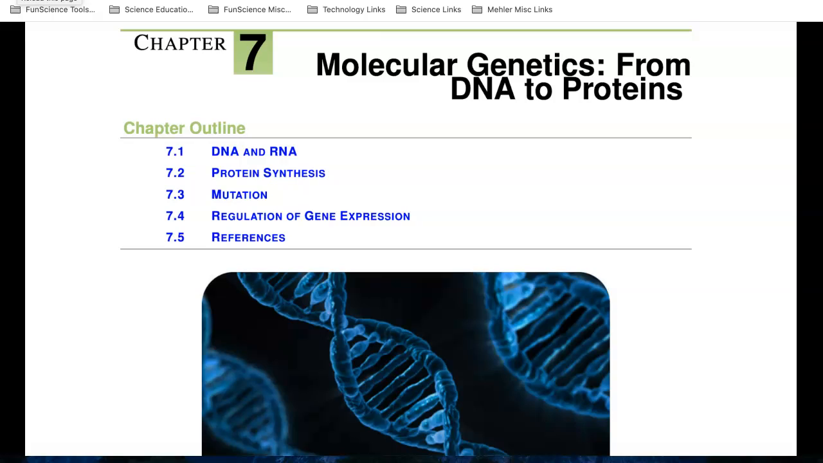And then finally, in 7.3, we're going to be taking a look at mutations and how mutations occur to our DNA and RNA. I don't want you to read section 7.4, which is on the regulation of gene expression. That's what you would be doing in the next biology course that you take. So we're going to be looking at 7.1, 7.2, 7.3.